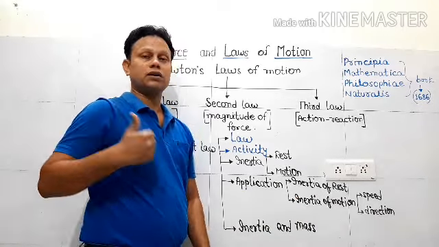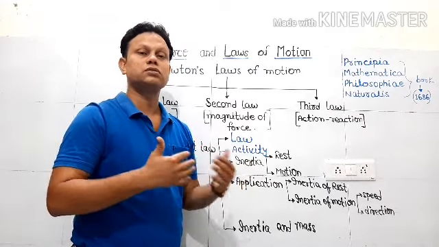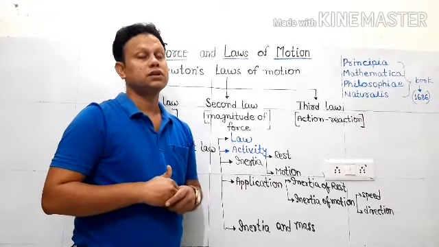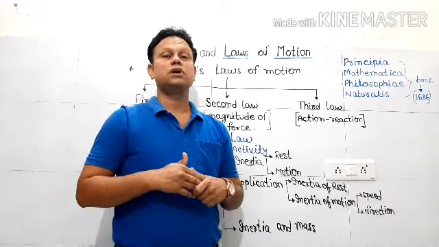But the upper part of your body still wants to continue its state of motion due to its inertia. If we are not able to match the speed, we see so many train accidents.